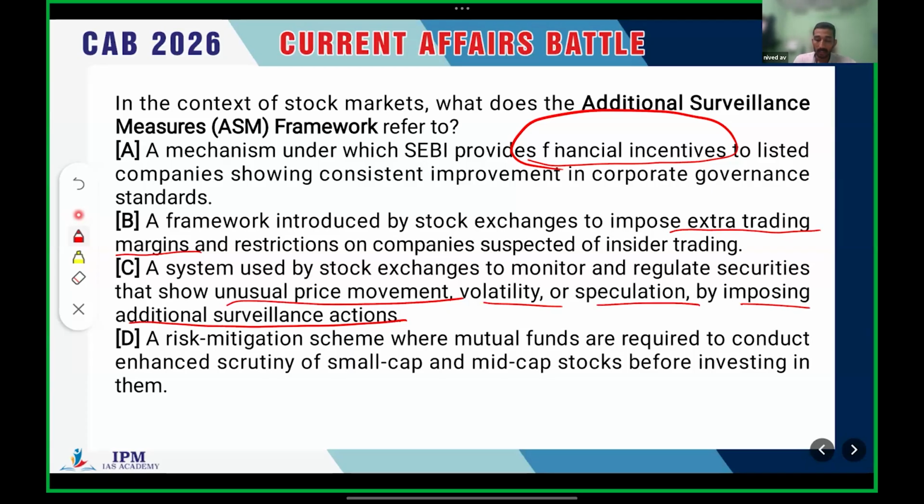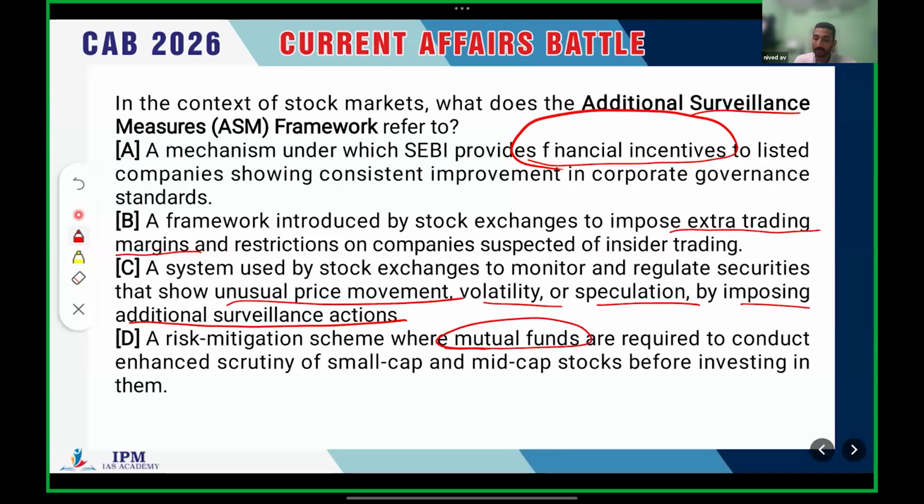This definition stands very close to the term. And the fourth one: a risk mitigation scheme where mutual funds are required to conduct enhanced scrutiny of small cap and mid cap stocks before investing in them. It's a risk mitigation scheme, more particular about mutual funds.